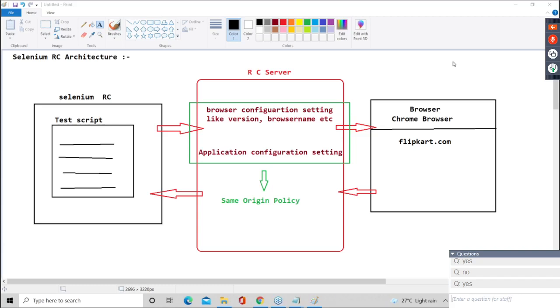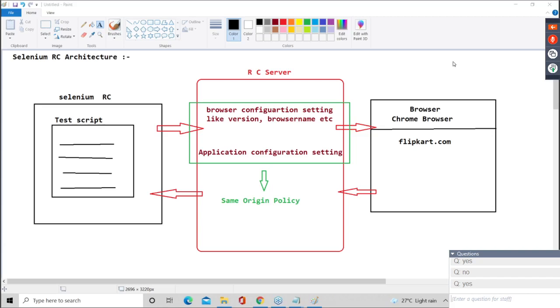That desktop interaction is not possible, we cannot automate. Now you tell me, guys, desktop is a very minor point. But the first 2 points are more than enough to reject this tool or not. Secured applications are not supported. And because of the RC server, memory and performance become slow.